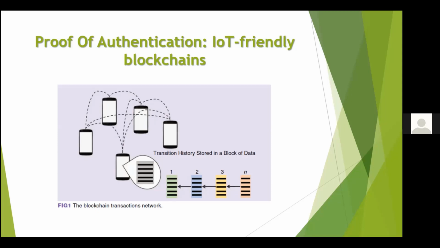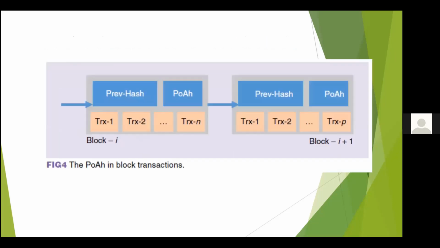The presented PoAh, that means proof of authentication, follows a traditional blockchain working model with lightweight block verification. PoAh aims to authenticate the blocks following the same method as blockchains. The trusted nodes in the network authenticate the blocks to add into the distributed ledger. There are basically two steps for authentication. One is to authenticate the block and the source of the block.